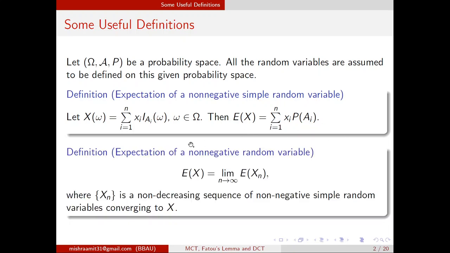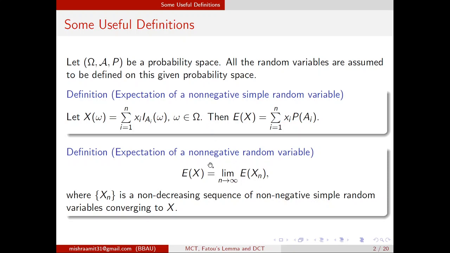Then we define the expectation of a non-negative random variable. That means it is not a simple random variable; it is a non-negative random variable. As we know, if there is a non-negative random variable X, then there exists a sequence X_n, a non-decreasing sequence of non-negative simple random variables converging to X. And then we can define the expected value of X, which is nothing but the limit as n goes to infinity of the expected value of X_n. The X_n's are non-negative simple random variables and their expectations are well defined in the above definition.